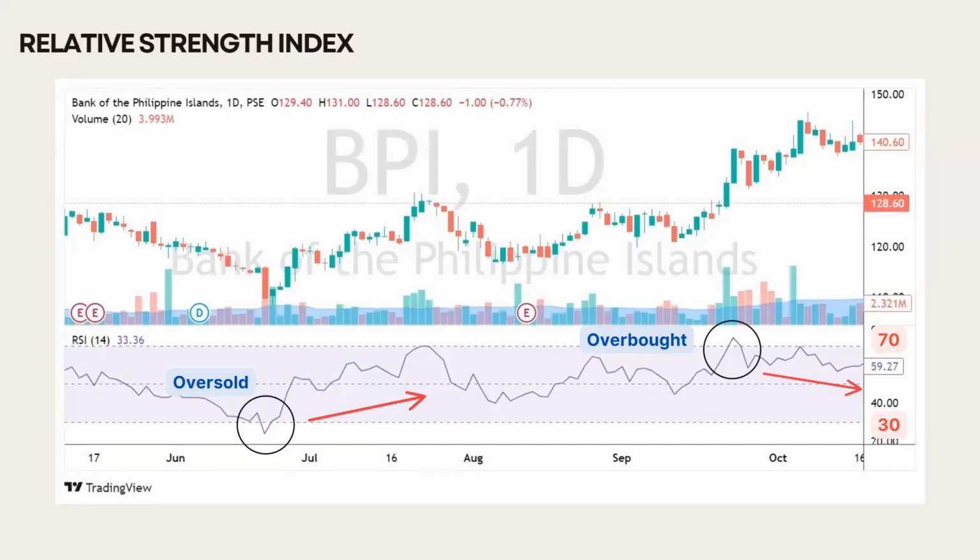Fast forward to September, and the RSI shot up above 70, like that person who suddenly becomes super popular and starts getting flooded with matches. This overbought condition was a sign to swipe left and indicated a potential sell, and a downtrend was on the horizon. So just like you would read signals on a dating profile, the RSI helps you spot when it's time to make your move or move on.